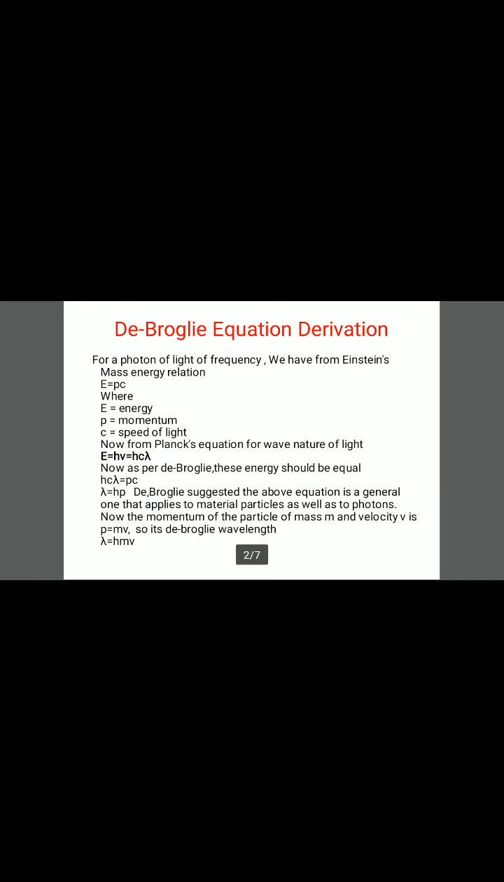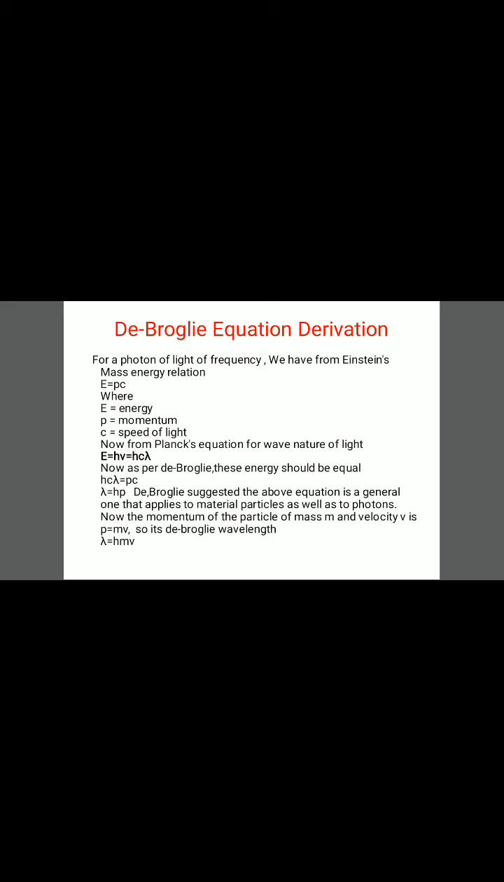Now, derivation of the de Broglie equation. For a photon of light of frequency nu, we use Einstein's mass-energy relation, which is E = pc, where E is energy, p is momentum, c is speed of light. From Planck's equation for the wave nature of light, E is equal to h nu. Nu is equal to c by lambda. E is equal to hc by lambda. Comparing the two equations, hc by lambda is equal to pc. Lambda is equal to h by p.